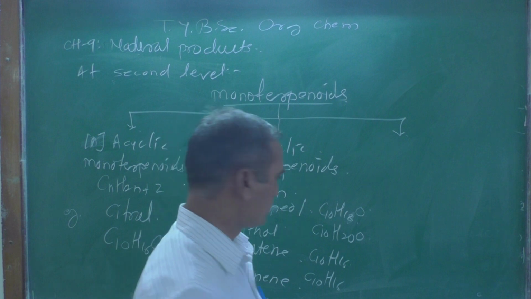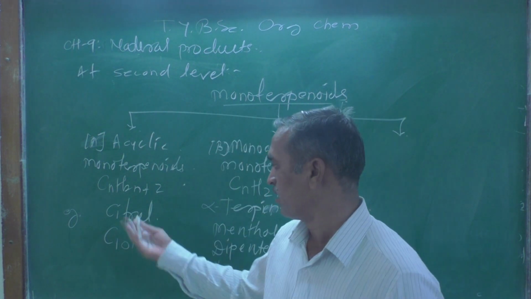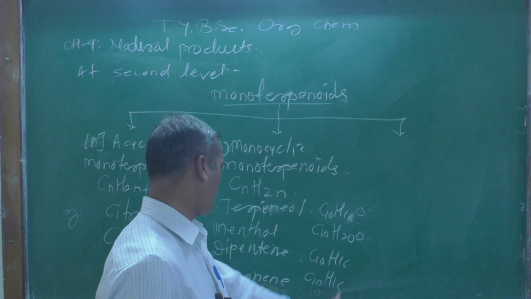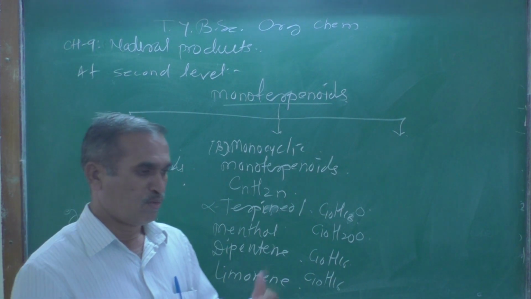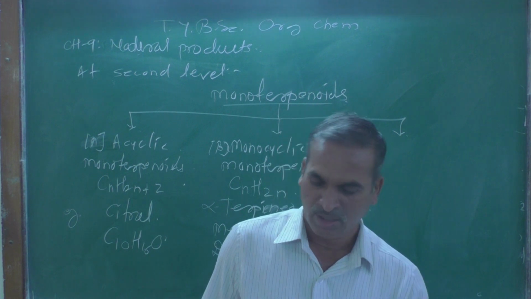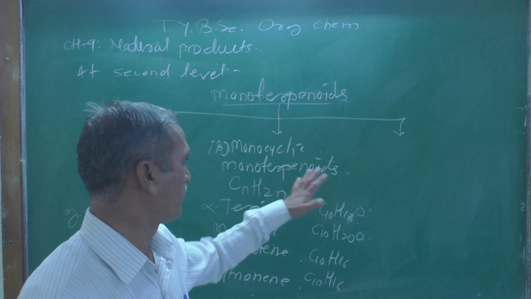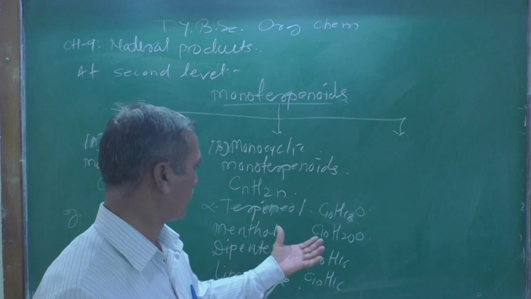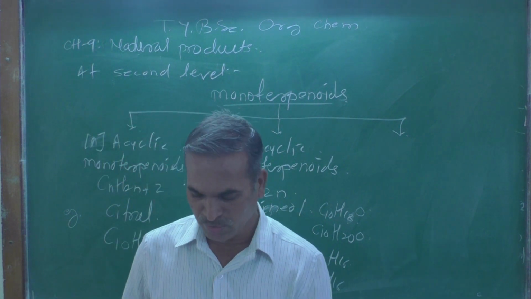Even though the molecular formulas look so similar, the structures are totally different, so these are known as isomers: structural isomers, positional isomers, functional group isomers, metamers. These are the different types of isomers that we have already learned in stereochemistry.